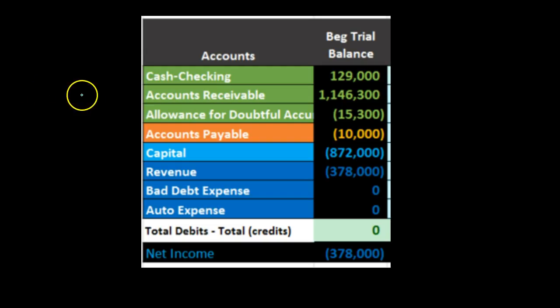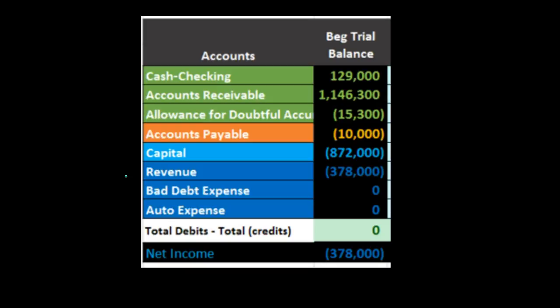If we take a look at an example here, we have an accounts receivable account of $1,146,300. The question is, what happens for those customers that are not able to pay us? If we determine that a customer is not going to be able to pay us and their balance is in this total balance of the accounts receivable in some way, we're going to have to reduce that accounts receivable and we're going to have to record the related income statement side of that, which you might think should be going to revenue, because really what happened is we did work, but we didn't really get payment, so we kind of didn't get revenue. But we don't usually decrease revenue.